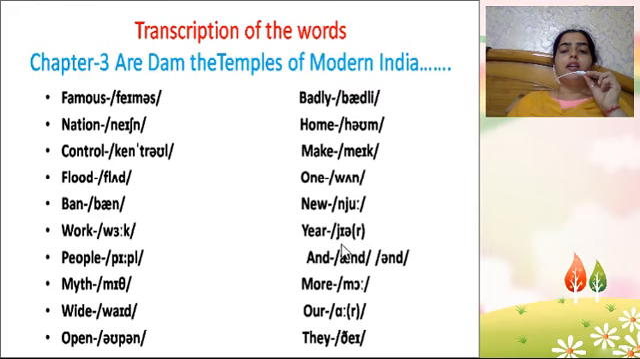Year. Important word. This is not ear. This is year. Again you will observe, before ra, if there is a vowel sound, ra is silent. So what is the transcription? Pronunciation of this word? Year. Die. Again diphthong. Die.